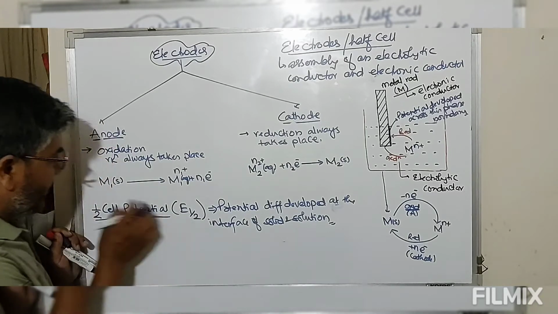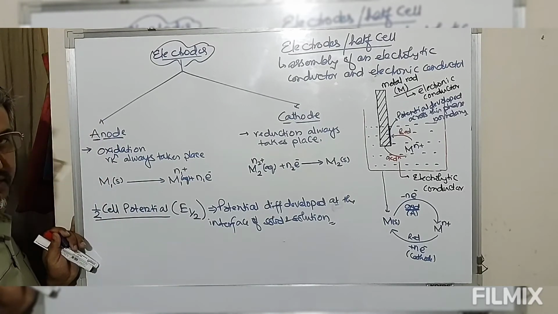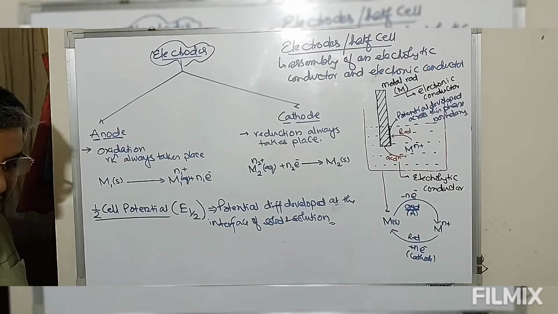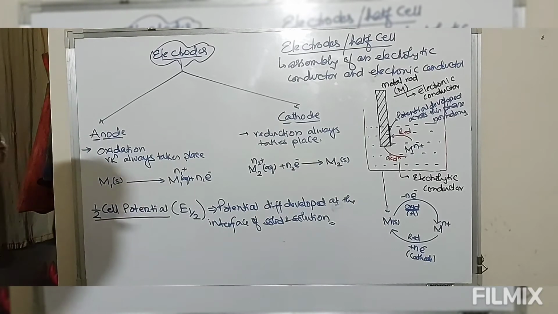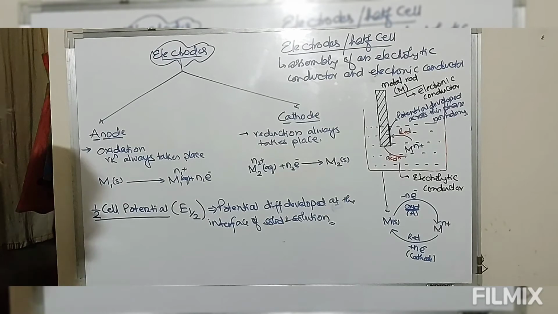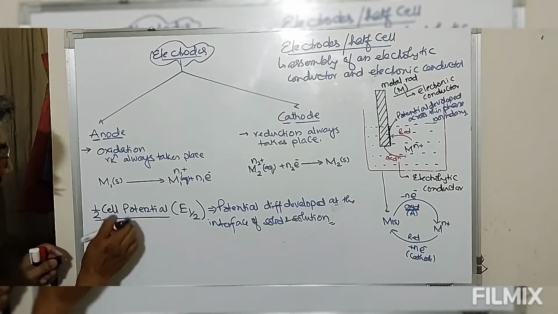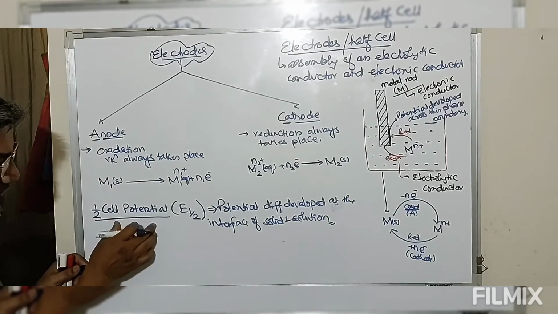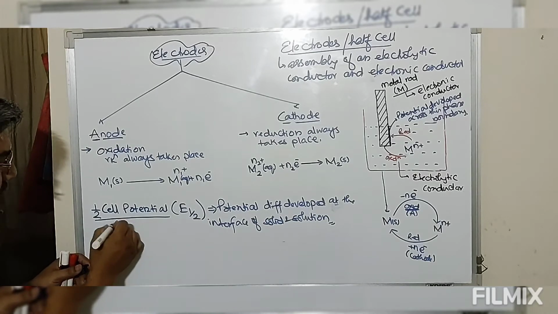Now the combination of these half cell potentials will give you a potential which is known as cell potential. So this is electrode potential or half cell potential.